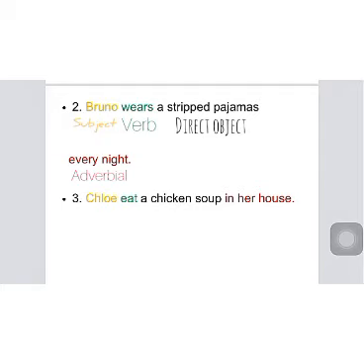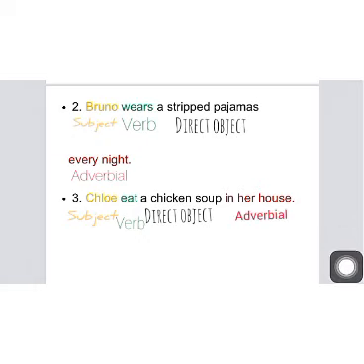And the last example for this structure is Chloe eat a chicken soup in her house. So the subject of the sentence, of course, is Chloe. And for the verb, we have the word eat. And the words a chicken soup here are the noun phrase that is the direct object of the sentence. It explains about what thing Chloe eats, and also we have the words in her house, which is the adverbial that explains about where something happens.